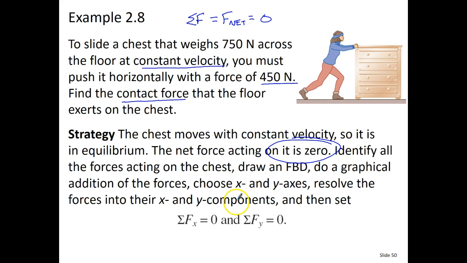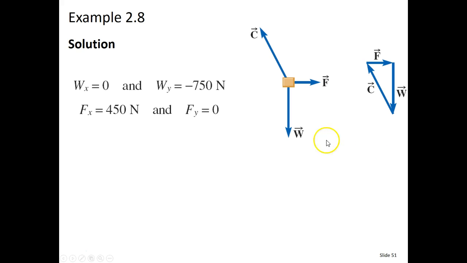We need to go through and look at all the forces on the chest. We're going to draw a free body diagram, and then we just need to make sure we remember the sum of the forces in both the x and the y direction are equal to 0. The first thing we do here is think about the forces acting on that chest. We are pushing it to the right with a force that we're going to call F. Then we have another force pointing straight down, and that would be the weight of the chest.